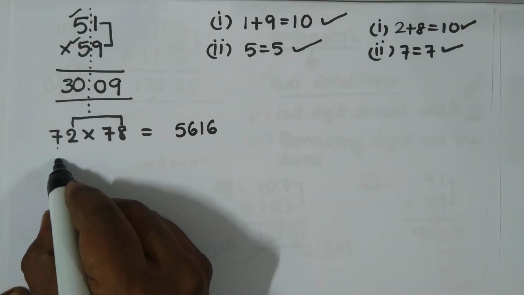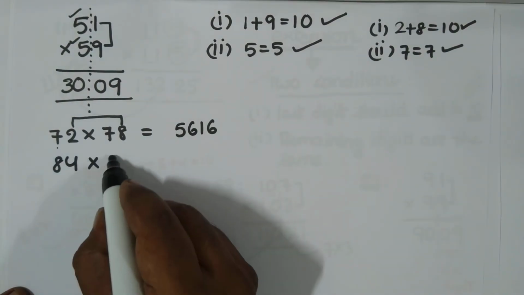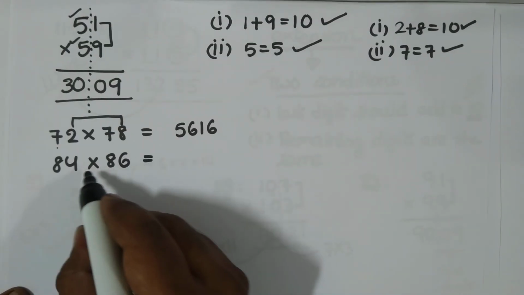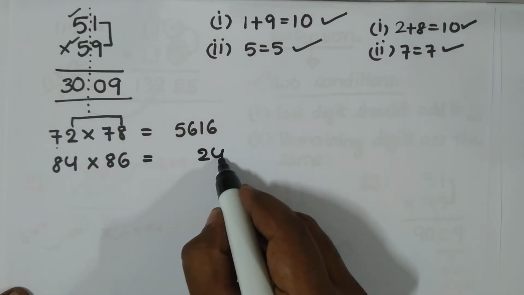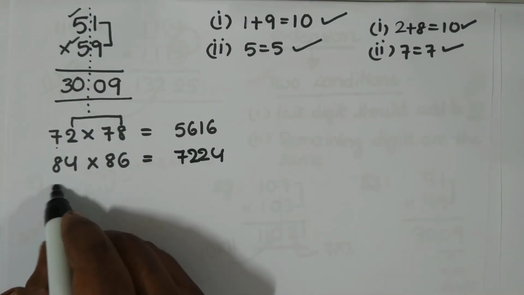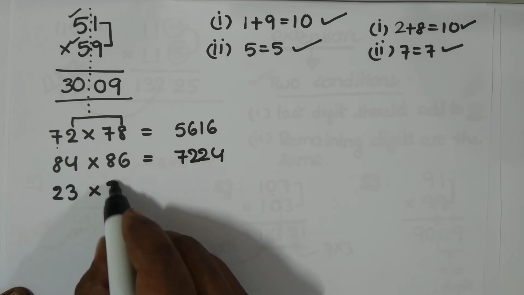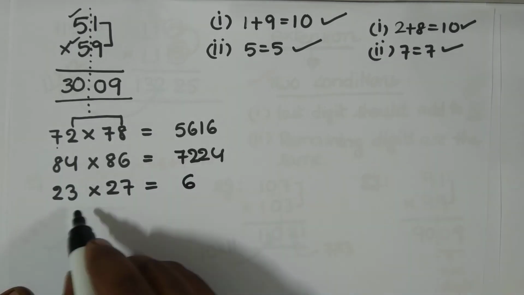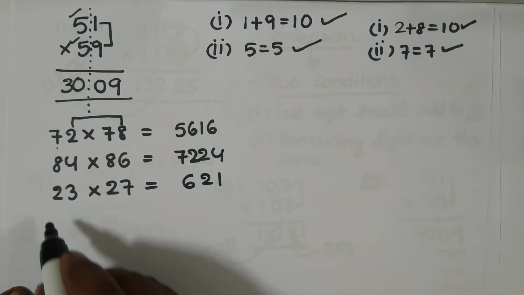Similarly, say you have 84 multiplied by 86. Again 4 plus 6 is 10, so 4 6s are 24 and 8 9s are 72. Again, say 23 multiplied by 27. 2 3s are 6, 3 7s are 21. Very simple, right?